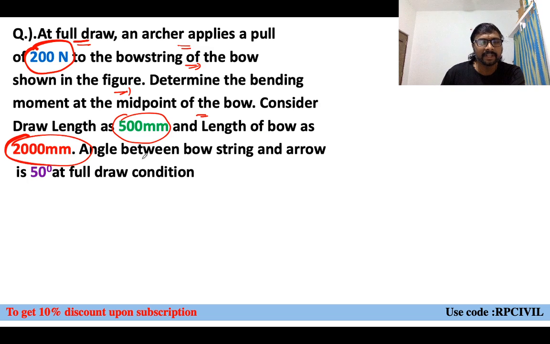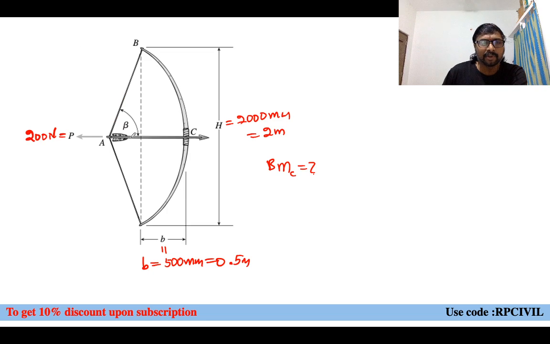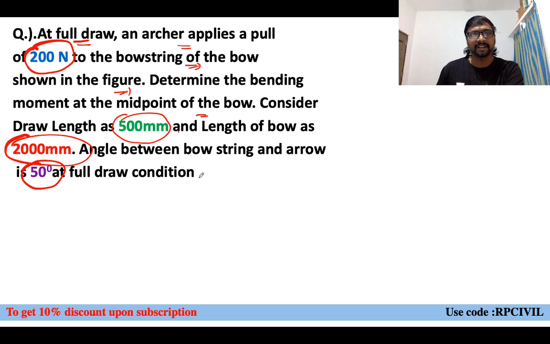Now what else is given? Angle between the bowstring and arrow is 50 degree at the full drawn condition. So at this full drawn condition, angle between the bowstring and arrow, what is given? 50 degree it is given. That beta equal to 50 degree. Like that, these are the conditions given.